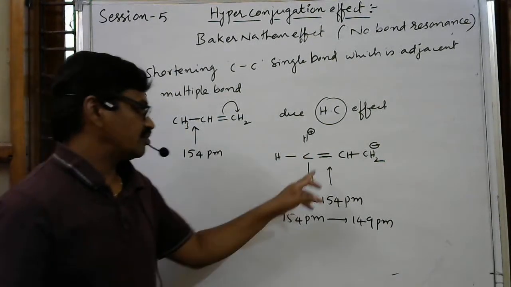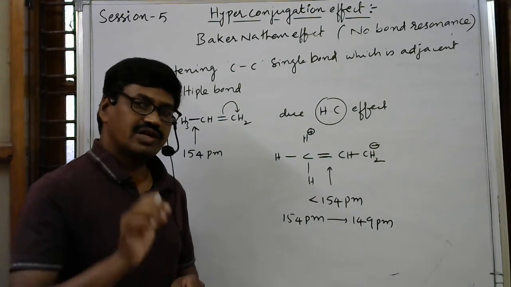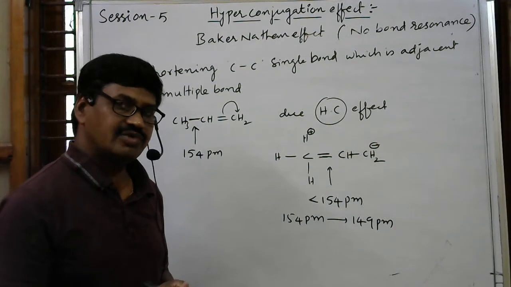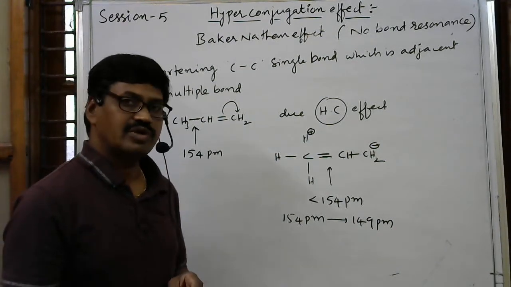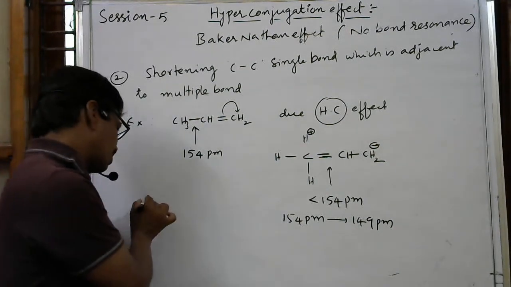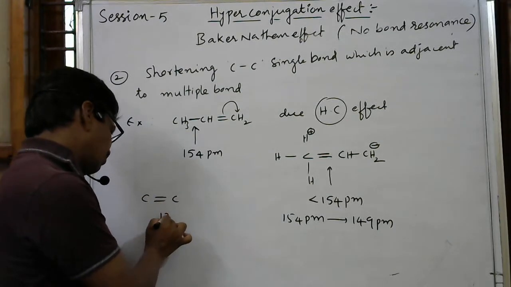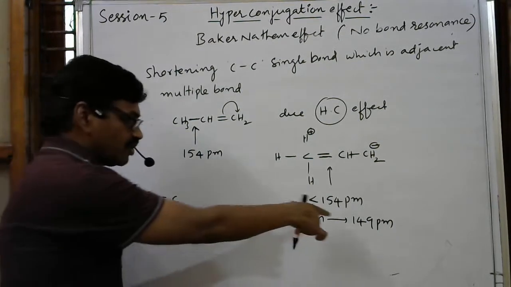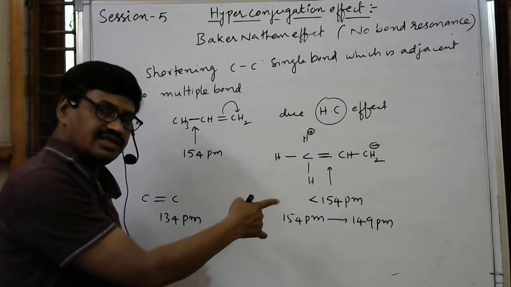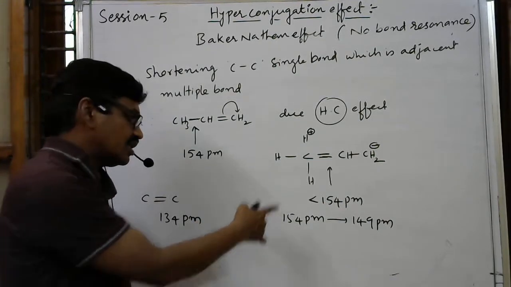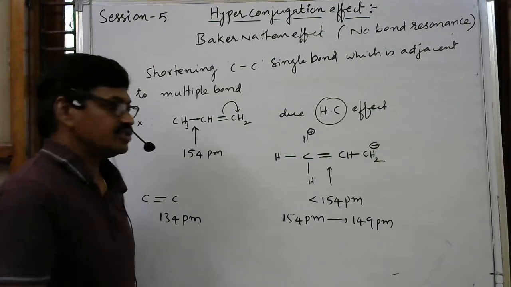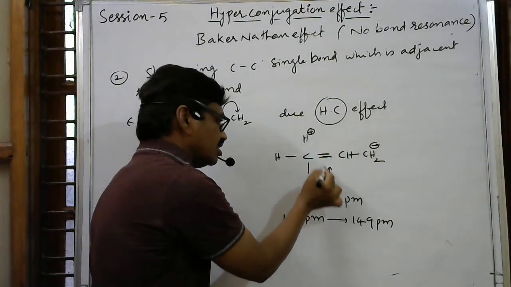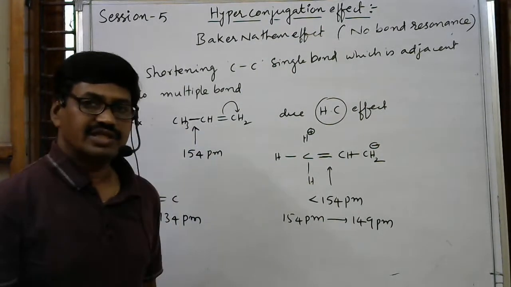Because of the double bond character, the bond length decreases. It is less than a single bond and more than a double bond. You know the carbon-carbon double bond length is 134 picometers or 1.34 angstrom units. It is now 149, more than the double bond length and less than the single bond length due to hyperconjugation.